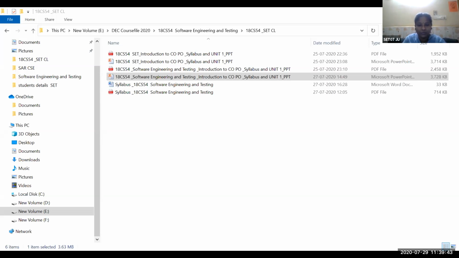Once the college reopens, these are my details. I will be in the SET FET block, staff room number 324, cabin number 8. I will be in my office from 8:30 to around 4:30, other than when I go to class and come back to the department. Anytime you have any doubt, you can reach me in my office. I belong to the computer science and engineering department, and I am placed as professor there.